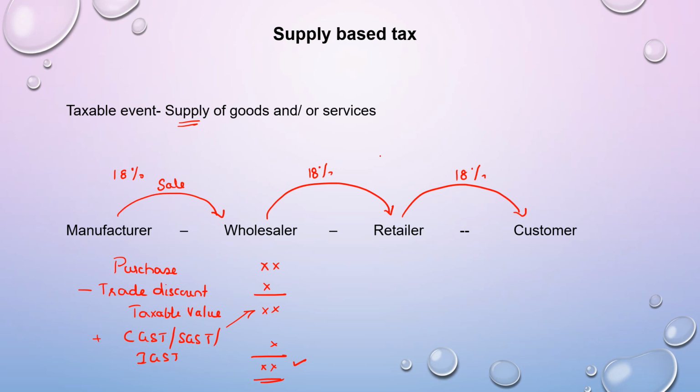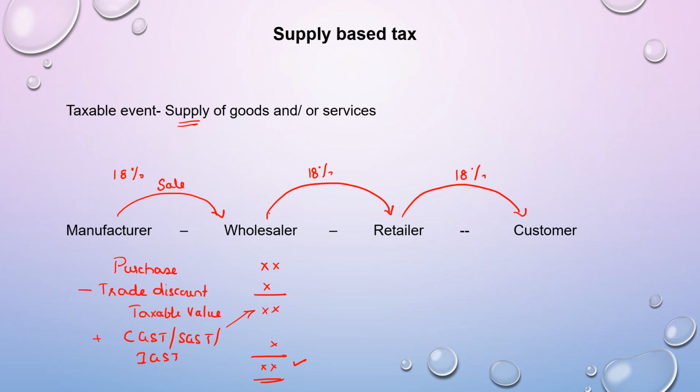That is eliminated in GST by means of allowing set-off of the GST paid against the GST collected. So here, when the wholesaler sells to the retailer, he will be collecting from the retailer, but he will not pay the entire amount collected to the government, but he will take a credit of the 18% that he paid to the manufacturer.